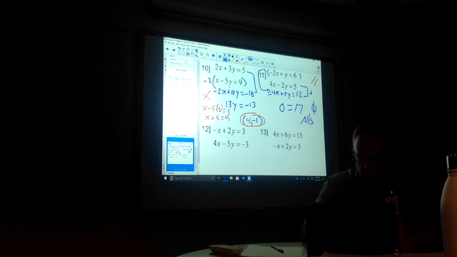And let's try this one. I'm going to multiply the whole top equation by 4, and that's going to allow us to get rid of the x's. I'll bring this down, so I get -4x plus 8y is equal to 12. If I add these two equations together, the x's are gone. I get 3y is equal to 9. So it looks like my y value on this one is equal to 3.